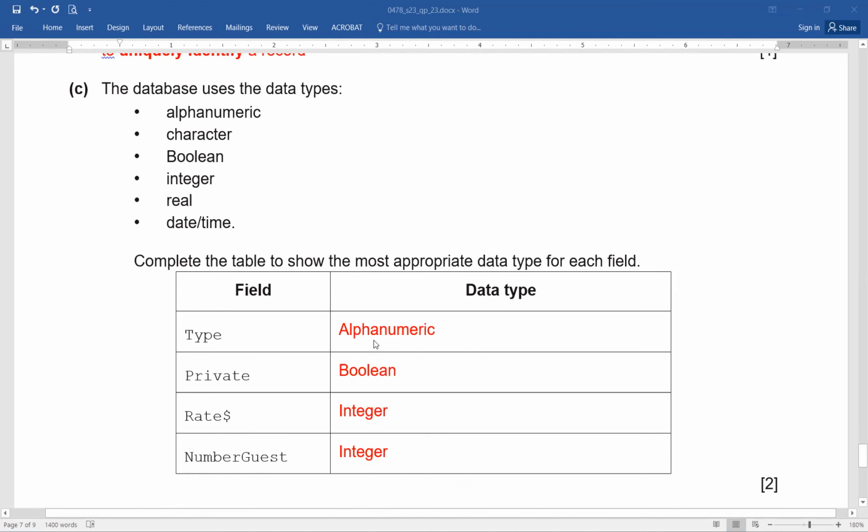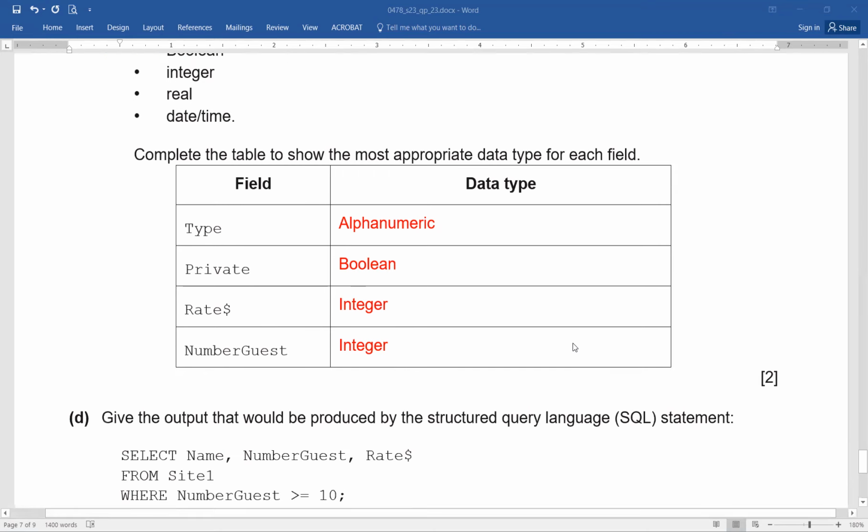So here you can see type is alphanumeric. Private, since it is holding yes, no, that's why it's Boolean. Rate dollar is integer. Number guest is also integer. So in this manner, you can score 2 out of 2. Because they have given you the hint, that's why they have given lesser marks exactly.